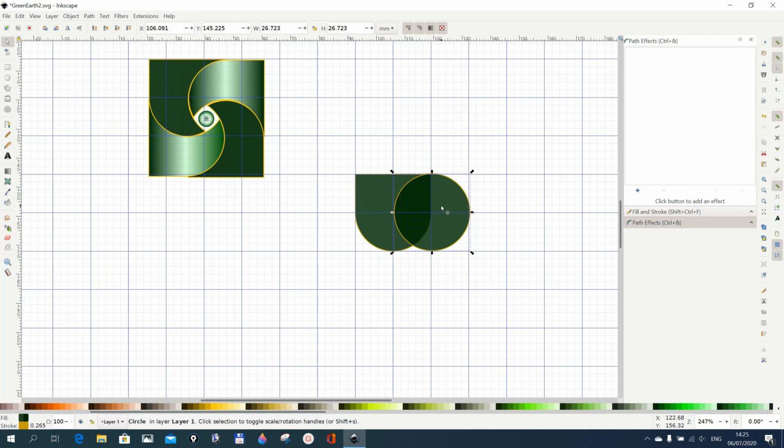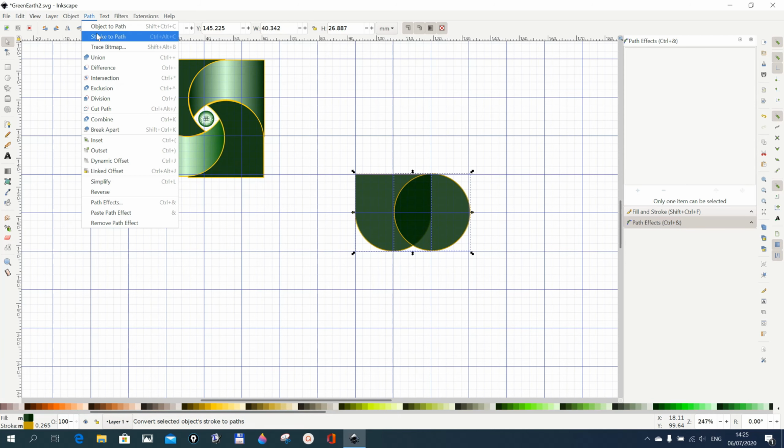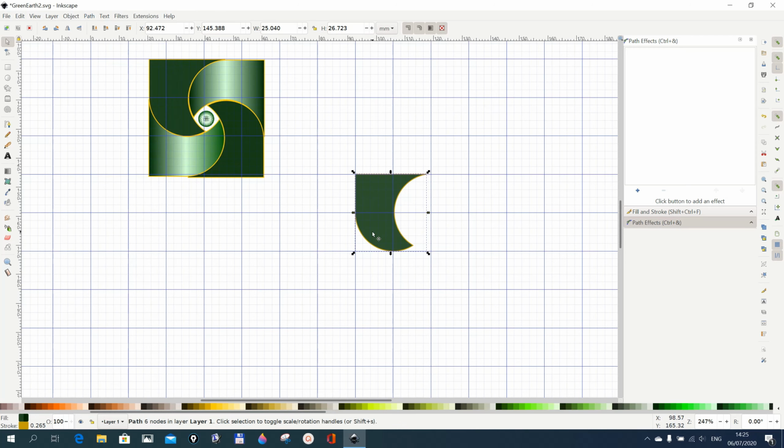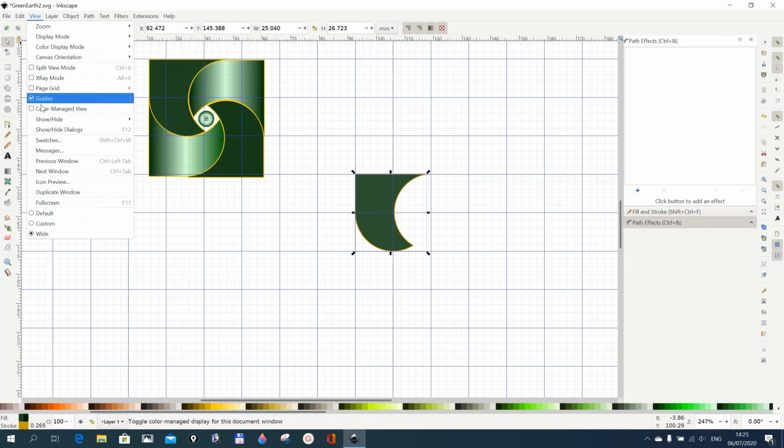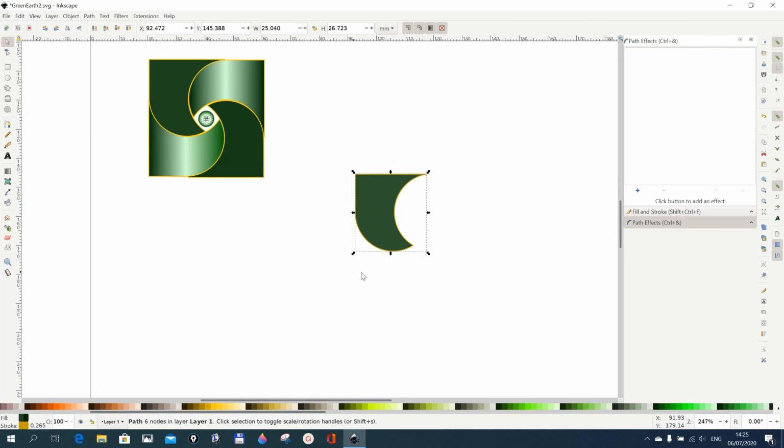Now this is already selected. Go on and select this as well, and go to Path, and then we go to Difference. Now with this, I think we don't need the grid. We would now go to View, and then go to Page Grid, take the grid off. We have now 1 piece of this here, so we are just going to rotate them.